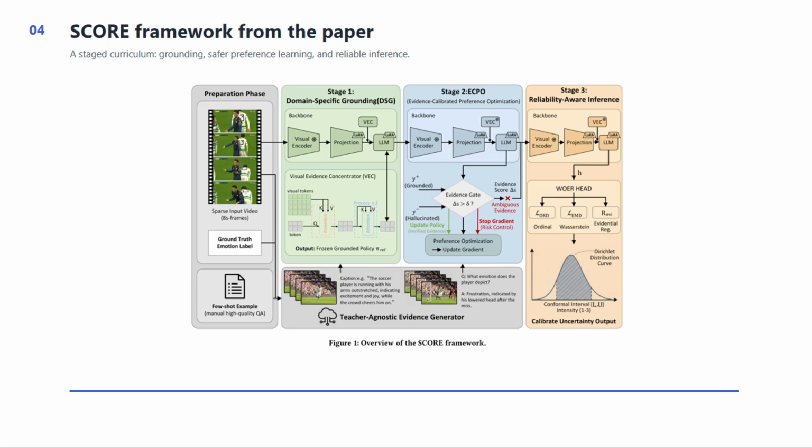Figure 1 gives the full SCORE framework. The preparation stage provides sports video frames and verified supervision. Stage 1 learns grounded behavior through the Visual Evidence Concentrator, or VEC. Stage 2 uses ECPO, where preference updates are controlled by collaborated evidence. Stage 3 predicts affect and reports uncertainty. The shared principle is simple: update when the evidence is verified, and avoid risky updates when the evidence is weak.